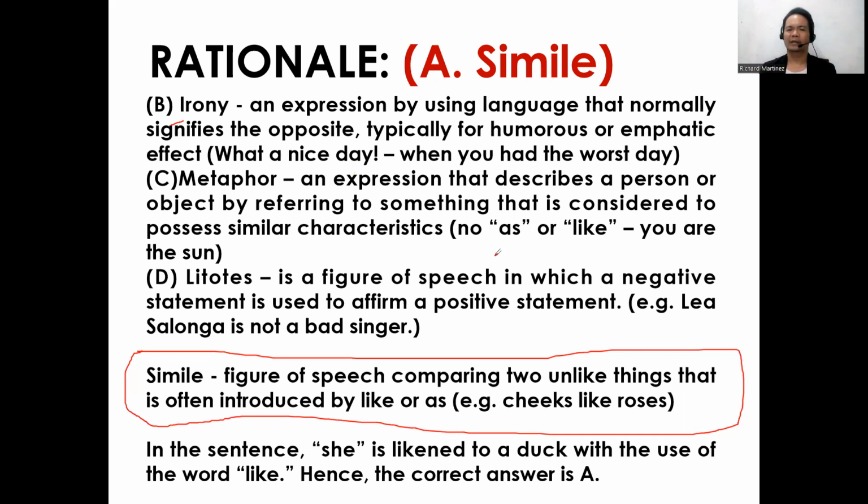Again, metaphor is not using the word as or like. Next is litotes, a figure of speech in which a negative statement is used to affirm a positive statement. Example, Leia Salonga is not a bad singer. So in the sentence, she is likened to a duck with the use of the word like. Hence, the correct answer for this item is letter A.